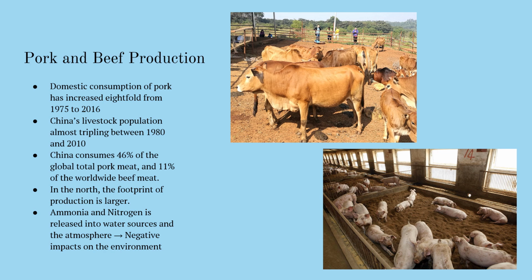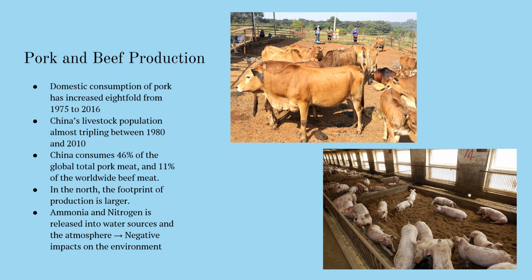Since the liberalisation of China's agricultural sector in the 1970s, the domestic consumption has increased eightfold as of 2016, as well as China's livestock population almost tripling between 1980 and 2010. The consumption of pork went from a luxury food to being a staple in the Chinese diet. China also surpassed Europe for the most pork consumption per capita in 2008 at around 35 kg per capita. China consumes 46% of the global total pork meat and 11% of the worldwide beef meat.